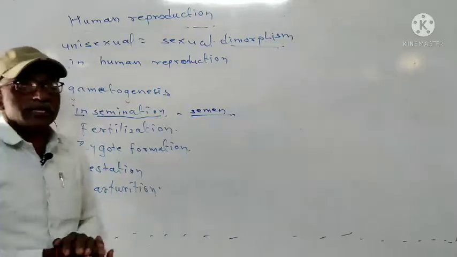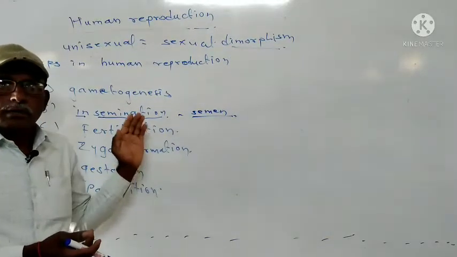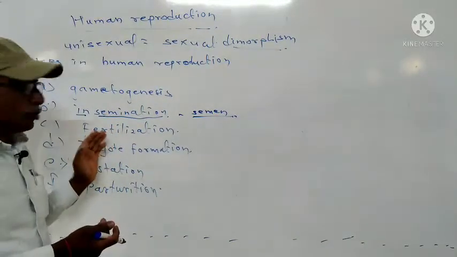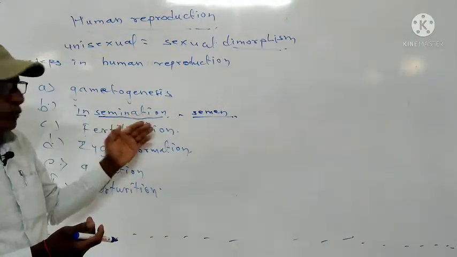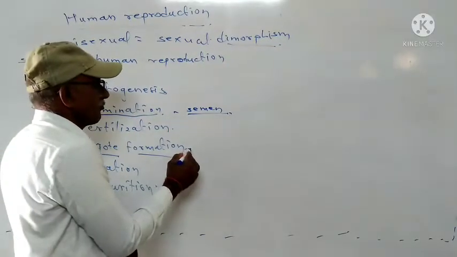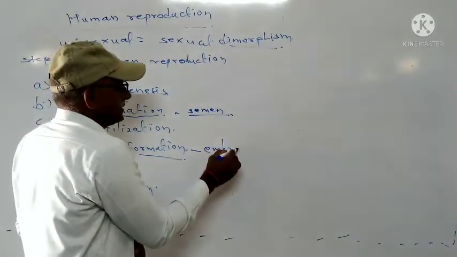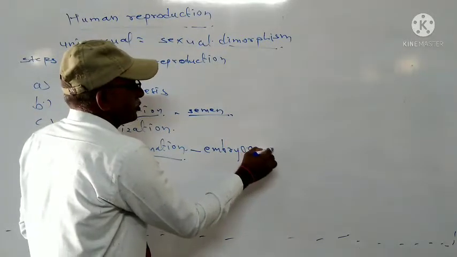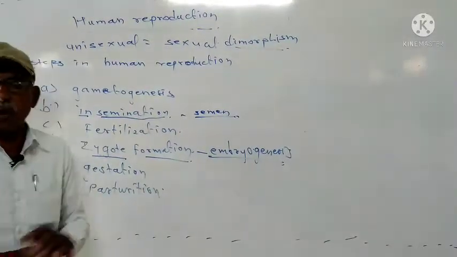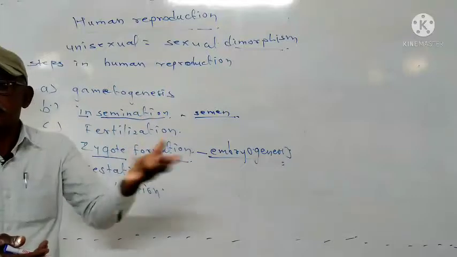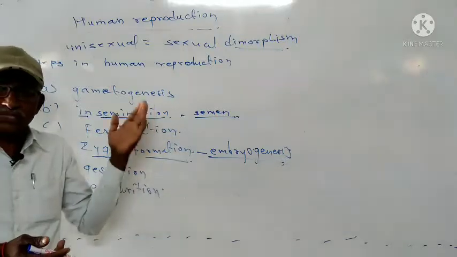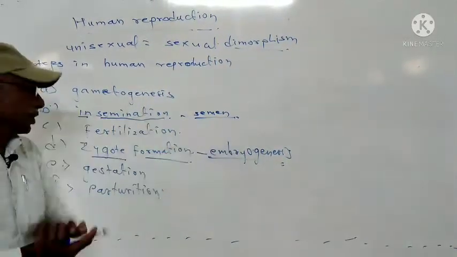After fusion of the male and female gametes, the zygote is formed, and there is development in this zygote, called embryogenesis, in which there is mitotic division and a mass of cells is formed. After that there is a cleavage stage, blastulation stage, and gastrulation stage. These stages are included in embryogenesis.